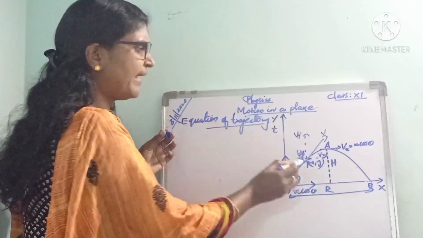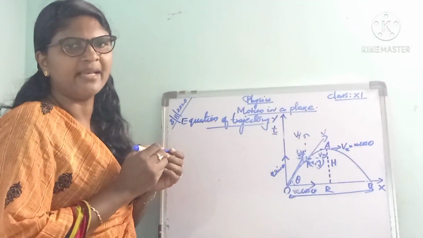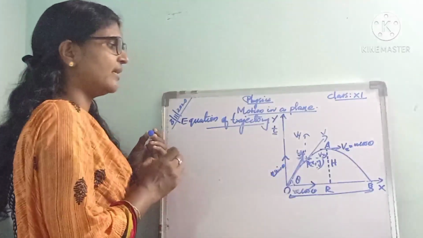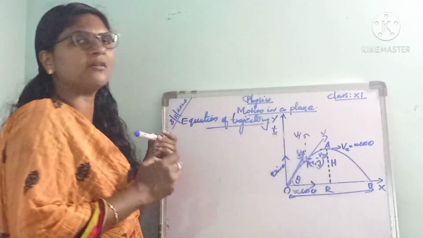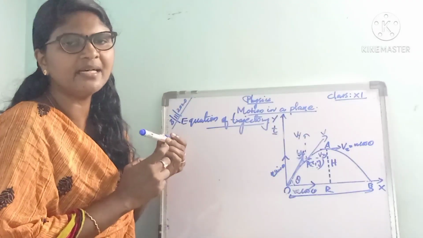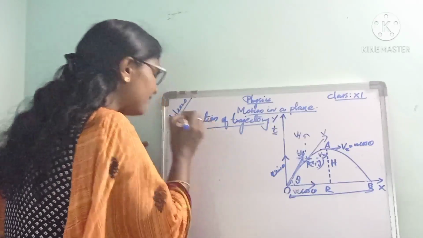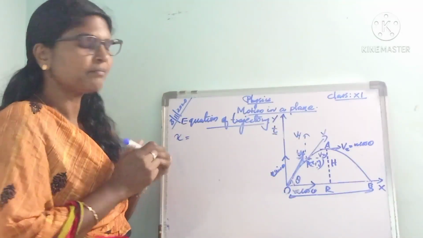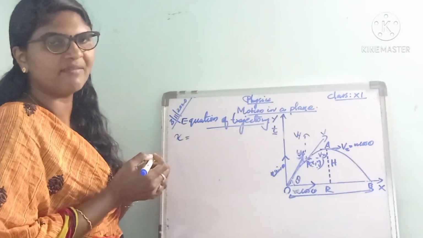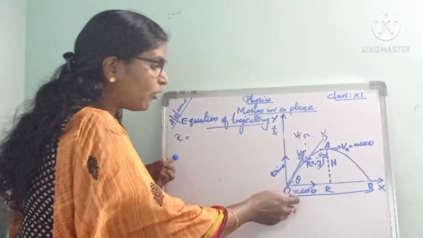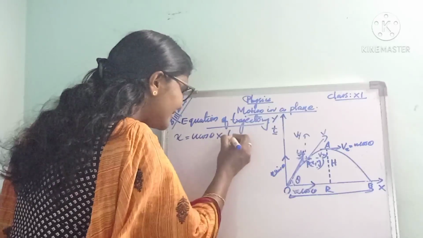Then what is the horizontal distance travelled by this object, that is x? Horizontal distance travelled by the object is equal to horizontal velocity into time. The horizontal velocity is u cos theta, and the time is t.